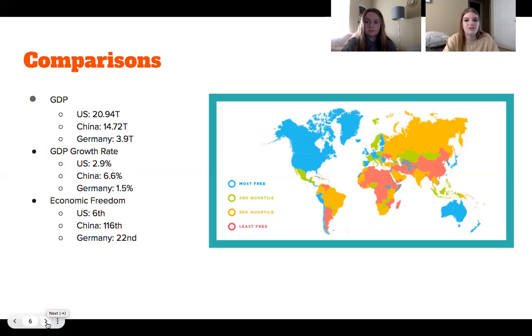And then this graphic to the right is just showing the economic freedom report from 2020. So as you can see, North America, the US, Canada, that area of the world is definitely the most free. And then when you move towards Asia and Africa, that's where you start to get more of those regulations. And Europe is kind of in the middle.